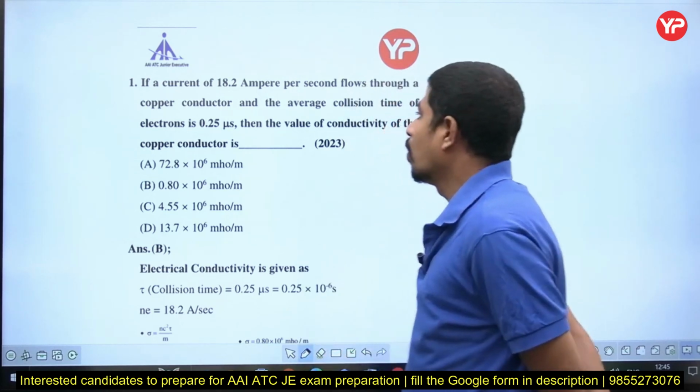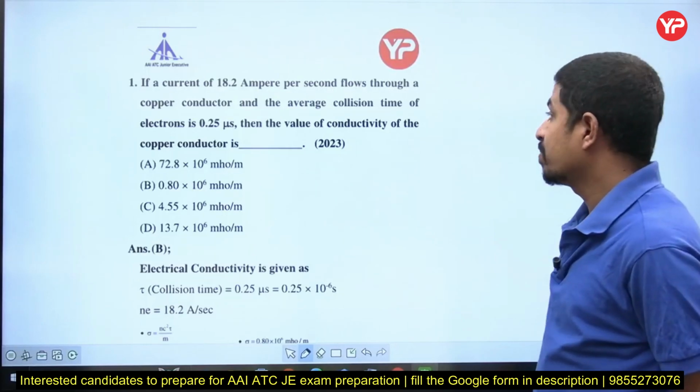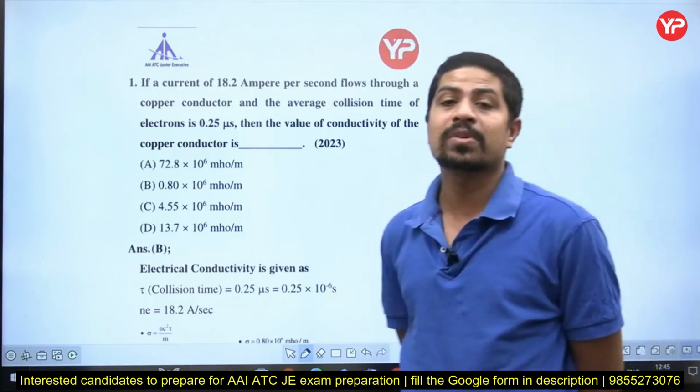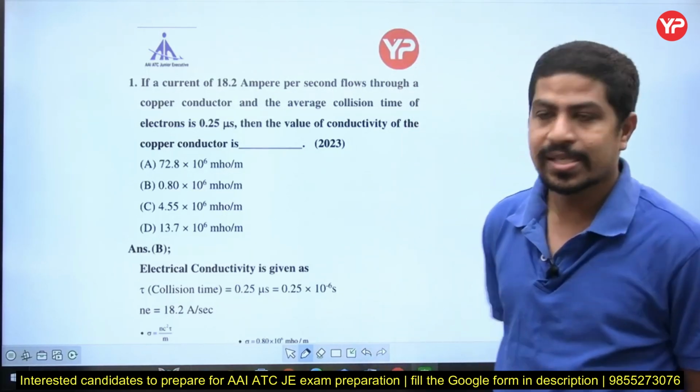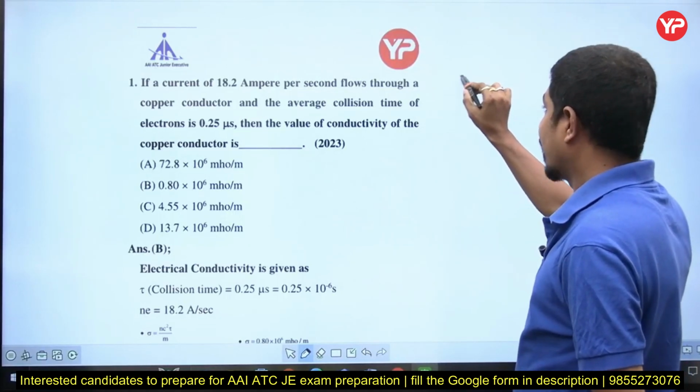What he says, if a current of 18.2 amperes per second, he has given current per second. So that is amperes per second. See, what is current?